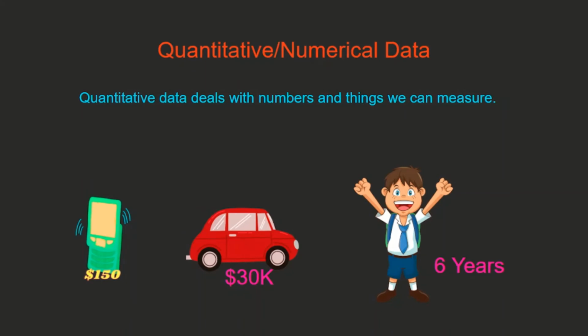So whenever we talk about quantitative data, we are talking about some kind of quantity, right? So prices, your age, weight, etc. are represented by numbers. So these are our quantitative or numerical data.